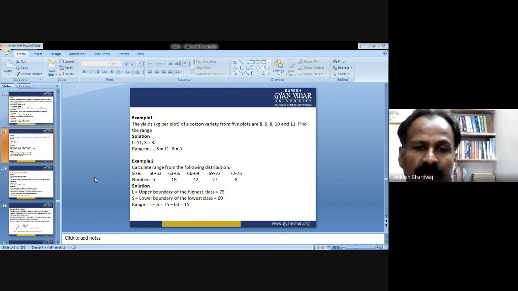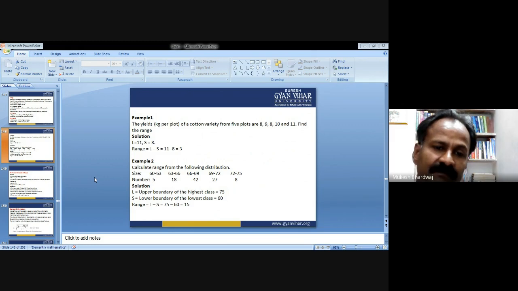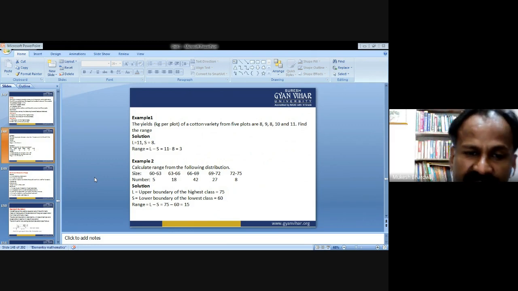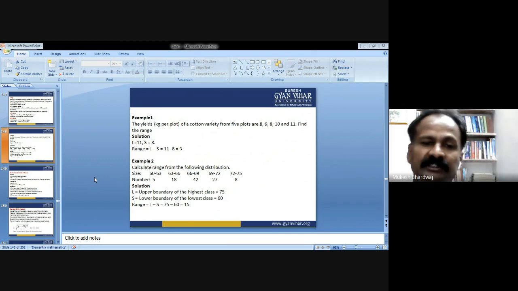Now example 2: calculate the range for the following distribution. This is a continuous type of distribution of data. Size 60 to 63, frequency 5; 63 to 66, 18; 66 to 69, 42; 69 to 72, 27; 72 to 75, 8.